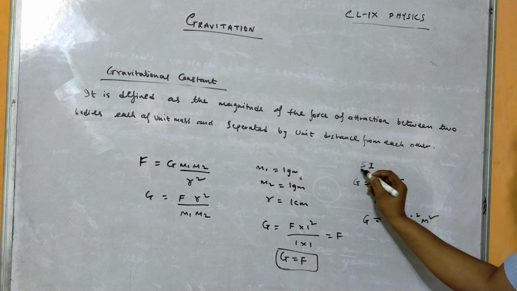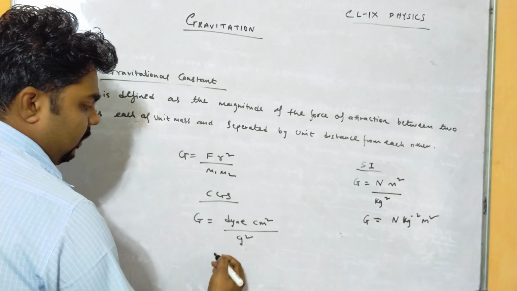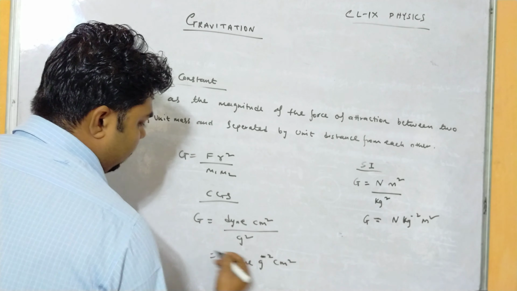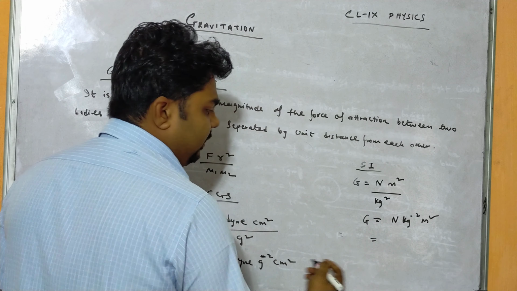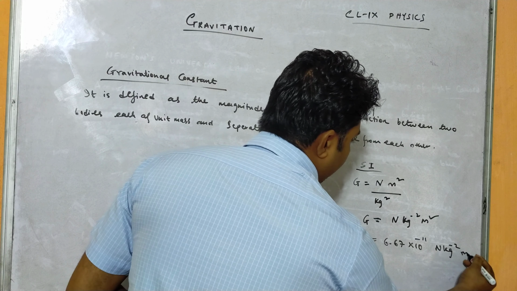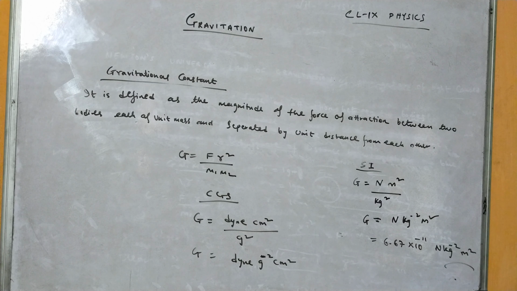So G was F into R square by m1 into m2, right? So CGS unit of capital G will be F. CGS unit is dyne, this will be centimeter square, and this will be gram square, right? So dyne centimeter square per gram square. So the value of capital G is 6.67 into 10 to the power minus 11 Newton meter square per kg square. So this value is fixed, right? So these are the units of gravitational constant in SI unit and CGS unit.